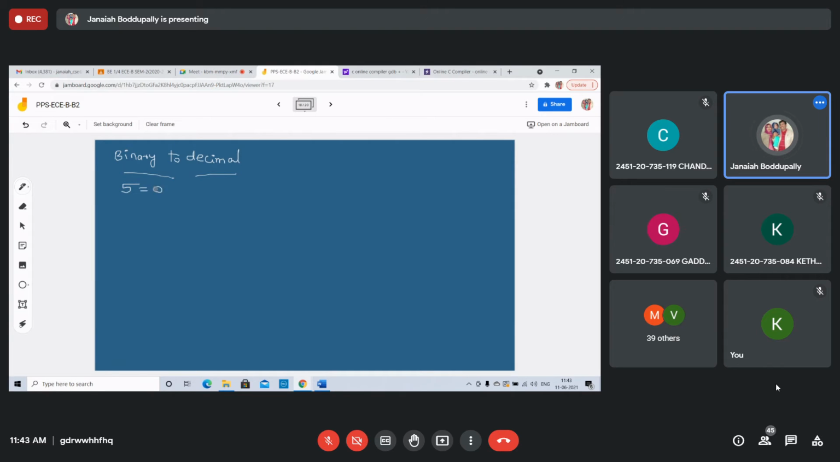5 equals 0101 in a 4-digit bit: 0, 1, 0, 1. 1 plus 4 is 5. How can you convert binary into decimal? This is binary. It should give 5.